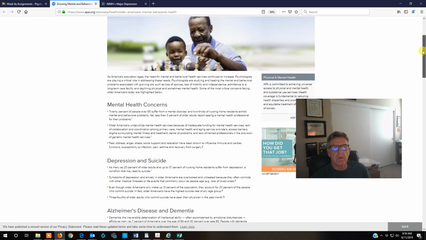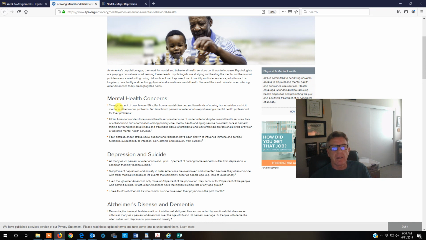And so we look at the likelihood of having mental health concerns. And there's a lot of mental health issues. There's anxiety, there's depression, there's bipolar disease. There's dementia, which is a mental health concern. So these are all captured in this statistic. But we see that, over the age of 55, we have roughly 1 out of 5 people, 20%.